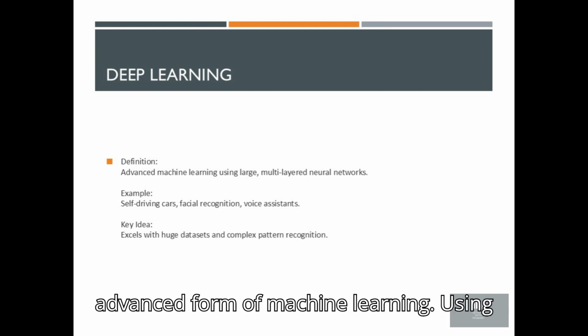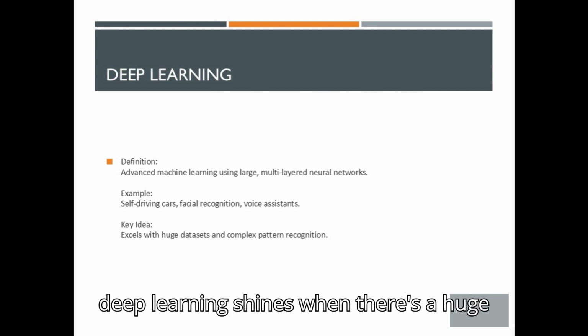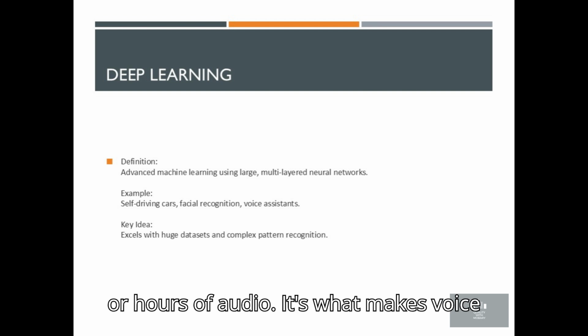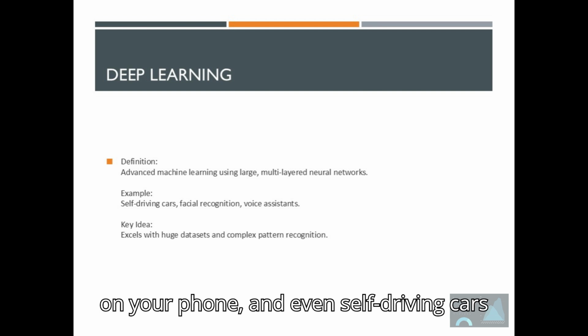Deep learning. Think of this as a more advanced form of machine learning, using massive multi-layered neural networks. Deep learning shines when there's a huge amount of data, like millions of images or hours of audio. It's what makes voice assistants like Alexa, image recognition on your phone, and even self-driving cars possible.